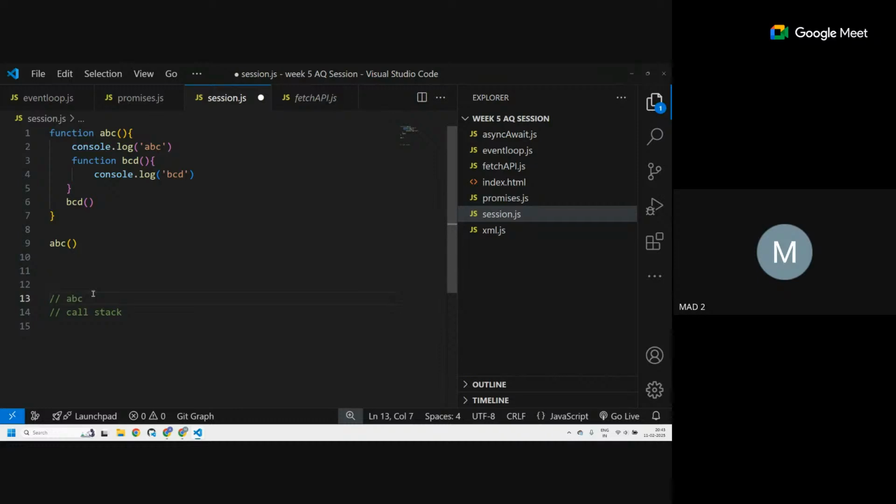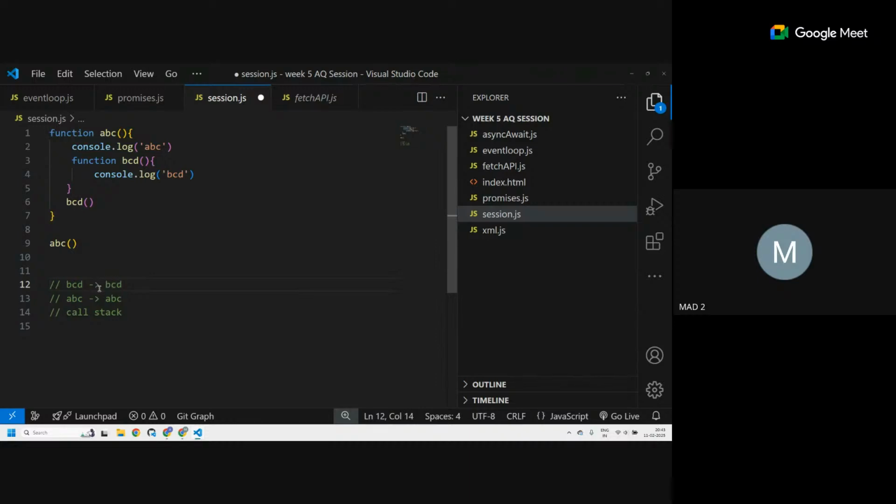Then inside ABC, what does it do? It will print out ABC. Next, this function has been created at lines 3 to 5, and at line number 6, this function is being executed. So now BCD is being executed, and it will print out BCD.